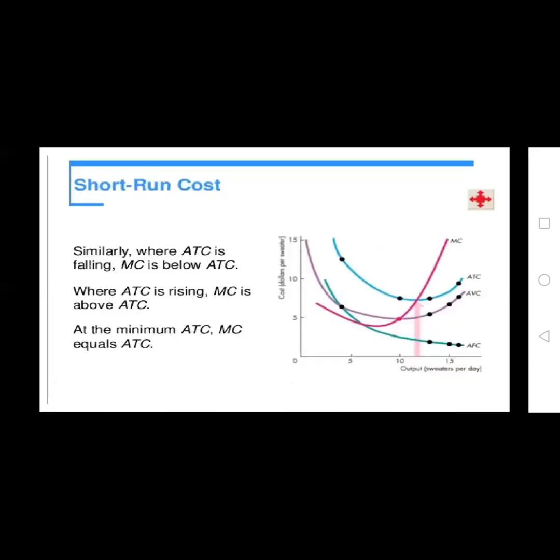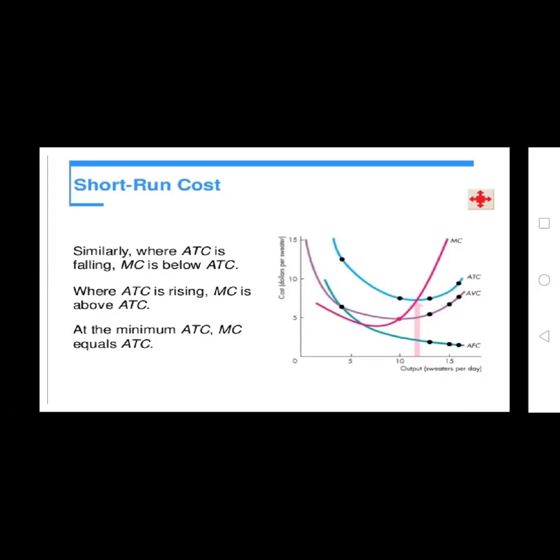If you observe the short run cost curve, where average total cost is falling, marginal cost is below average total cost. The marginal cost curve is the pink-colored one, and the average total cost is the blue one.